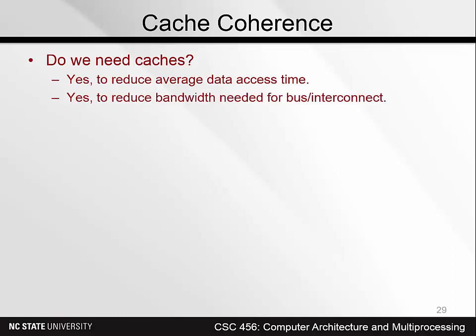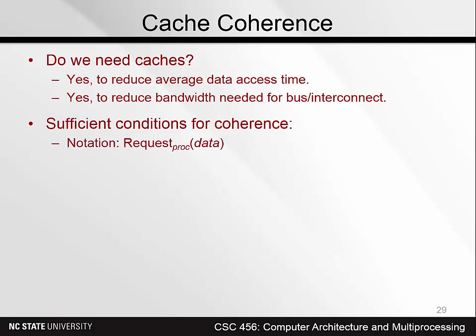You also need caches to reduce the bandwidth needed across the bus or interconnection. If you didn't have caches, every single memory reference would have to transit the bus or the interconnection network, and the overhead of doing that would be just too great. So you want to keep them on the processor side of the interface, keep them on chip, so to speak, in cache whenever possible. Sufficient conditions for coherence involve the following.